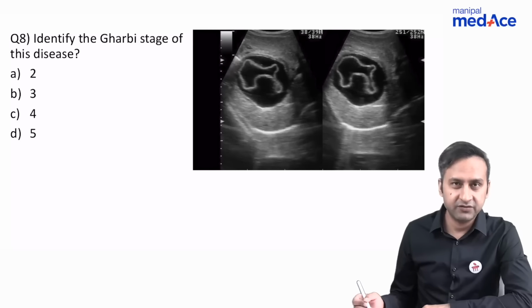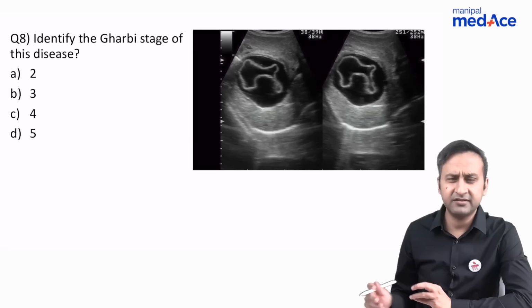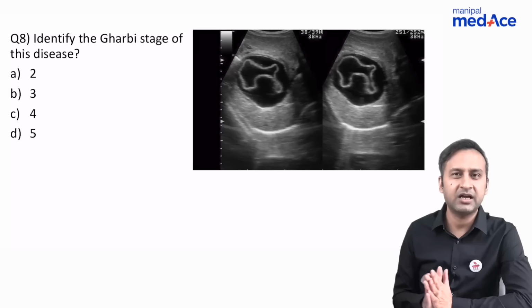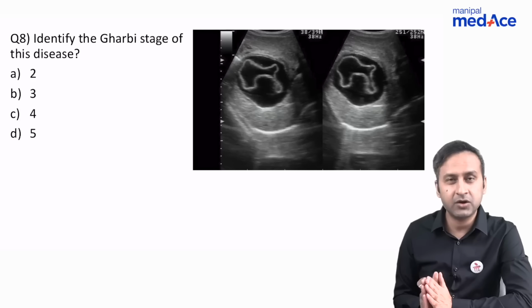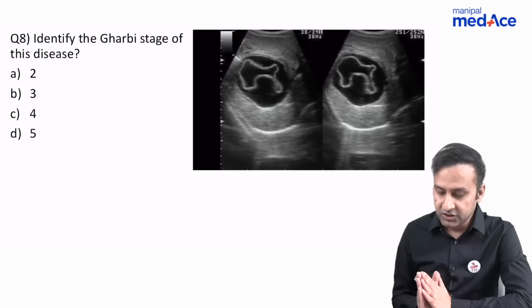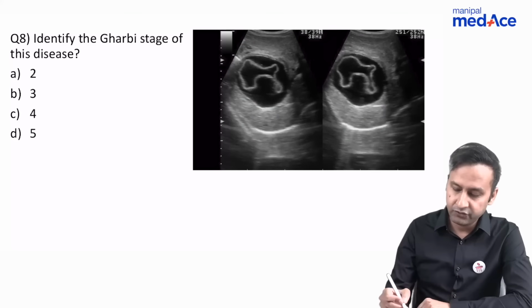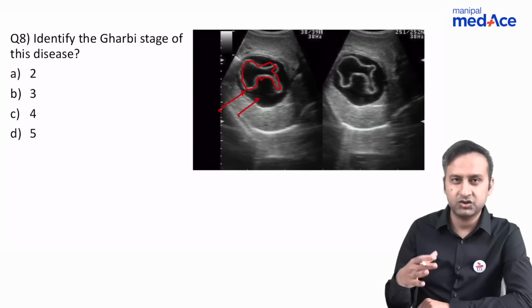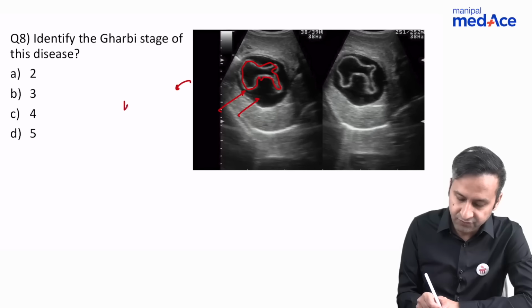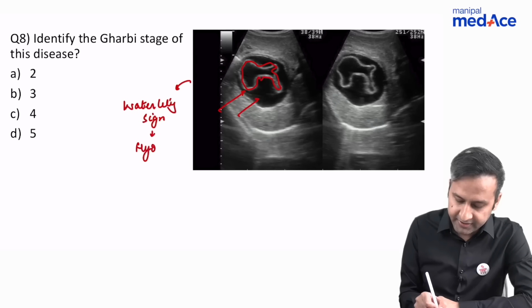Next question. Identify the Gharbi stage of this disease. Now, the Gharbi stage of this disease, I think this is something which is very important, has been asked in all exams in one form or the other, and we have extensively covered it in all our sessions or at middays. So what do we see here? I hope everybody of you is going to recognize what it is. It is a cystic lesion in the liver, and we can see some infolded membranes which have detached. So what is this thing called? It is called the water lily sign, and we are dealing with a case of hydatid cyst.